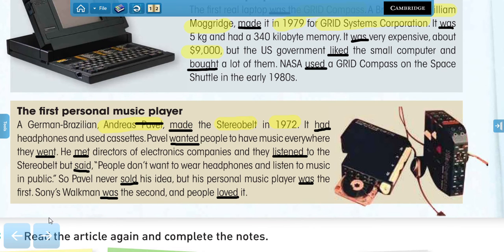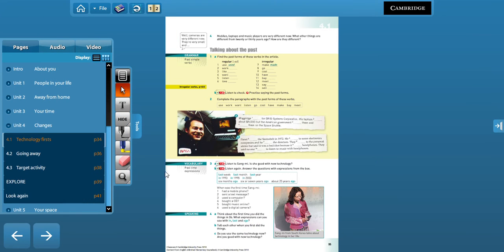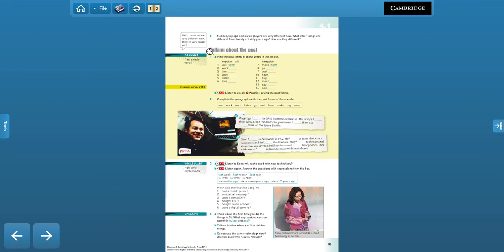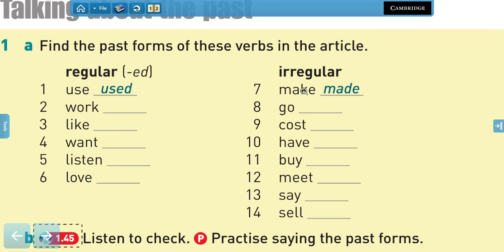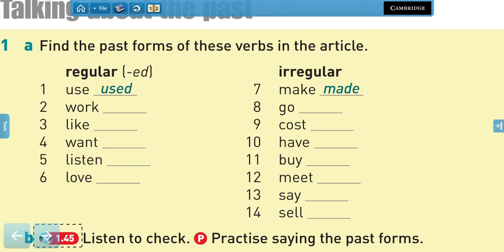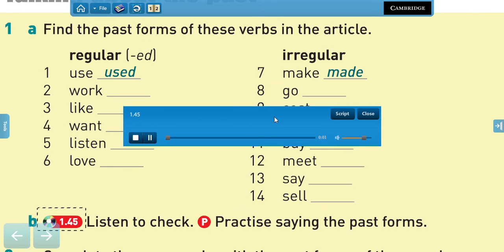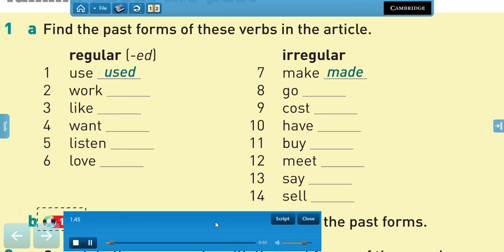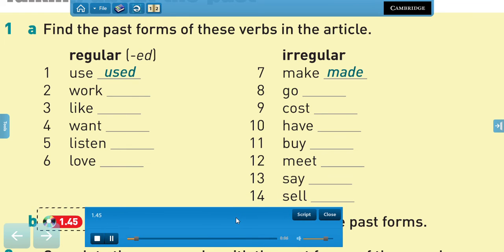Now, let's go again and finish this exercise. So now, write the pasts of each of the verbs. Pause the video and write the correct past form. Are you ready? So let's see. Track 45. Regular. 1.